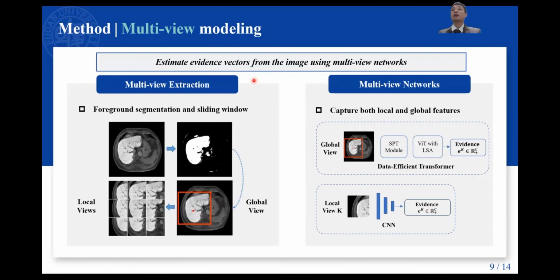In the last part, I will discuss the details of how to estimate evidence vectors from the liver image. First, we use foreground segmentation and sliding window to extract a global view and multiple local views from the original liver image. Then we use the transformer network to capture features in a global view and convolutional networks to capture local features. The output of multi-view network is the evidence vector used for opinion representation.